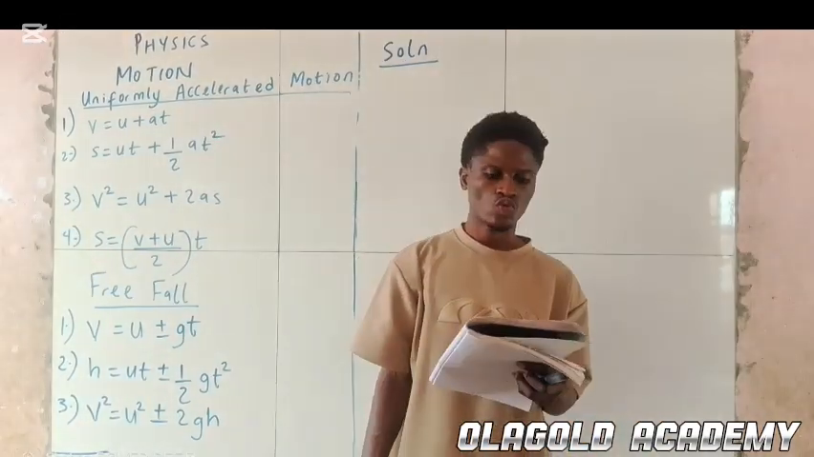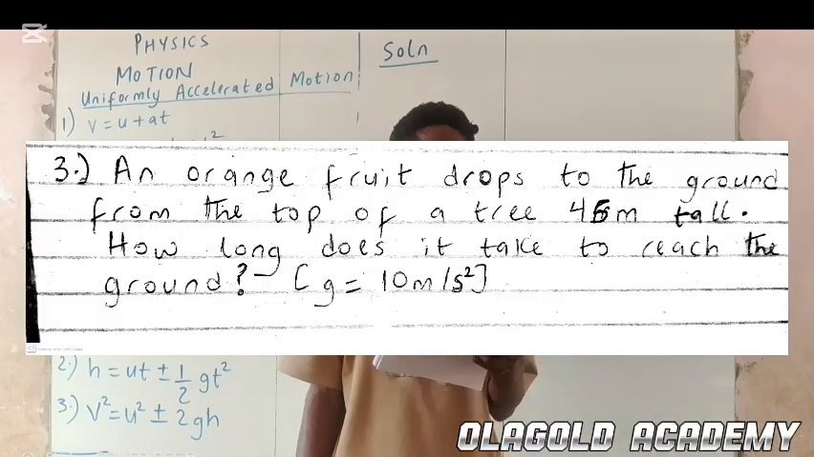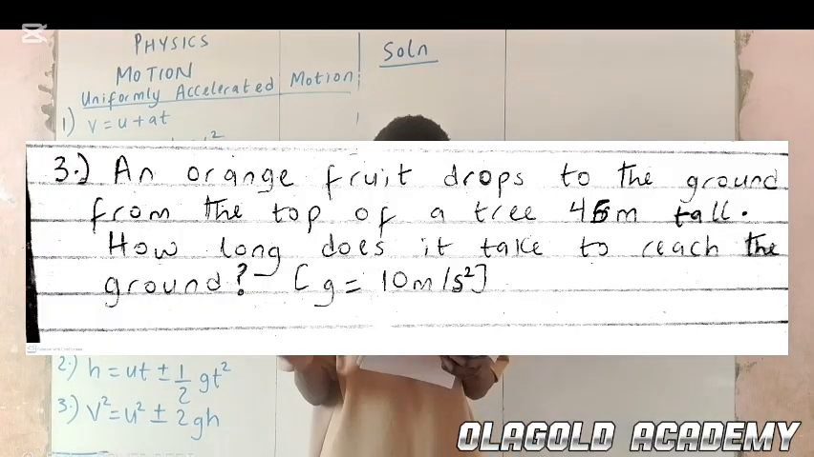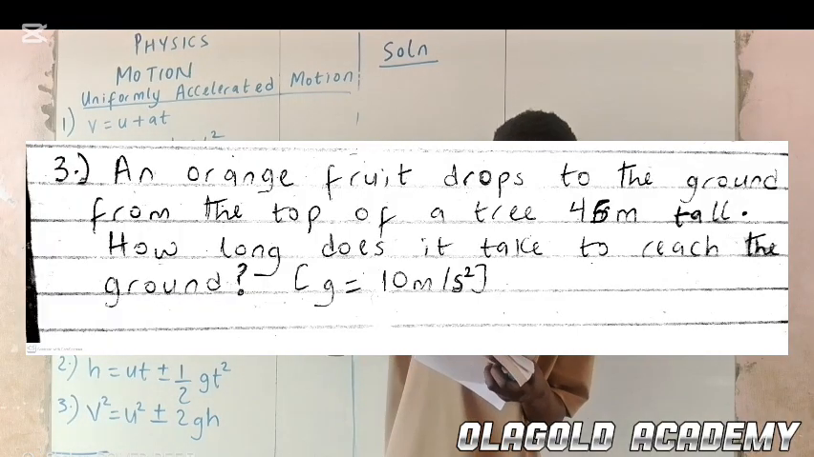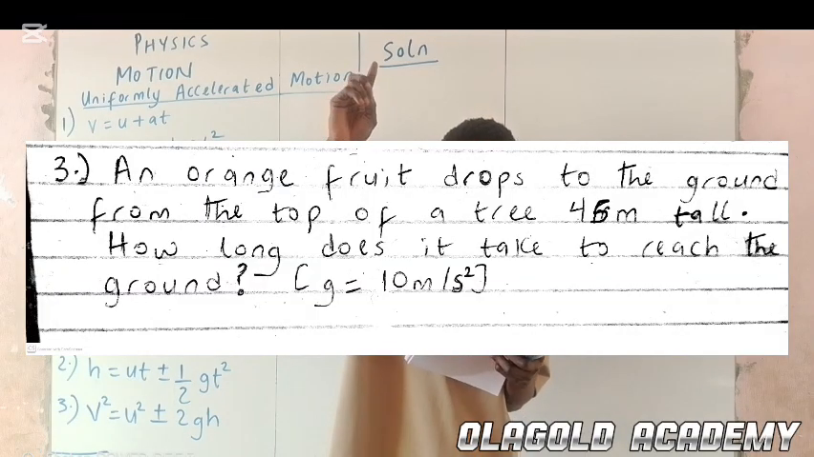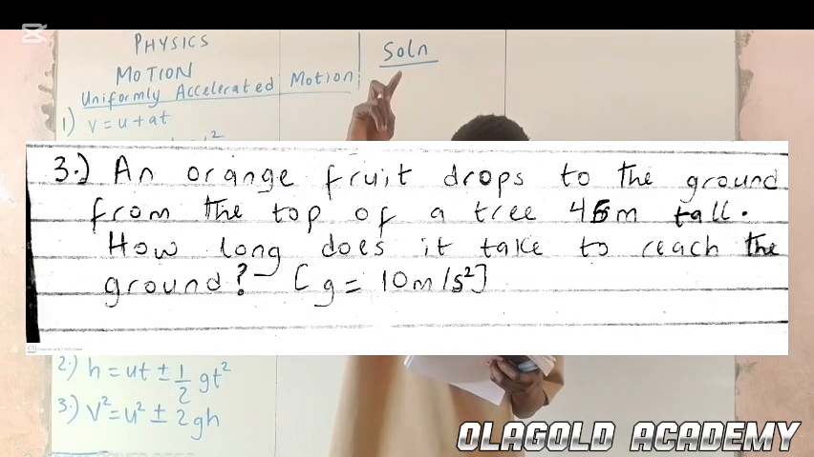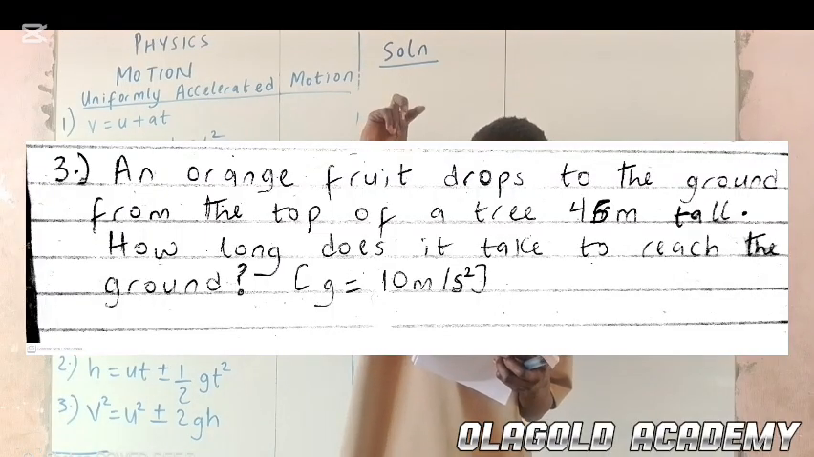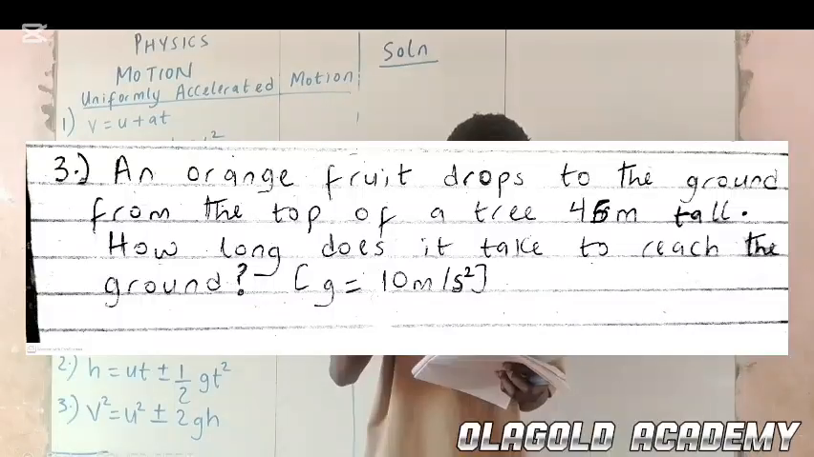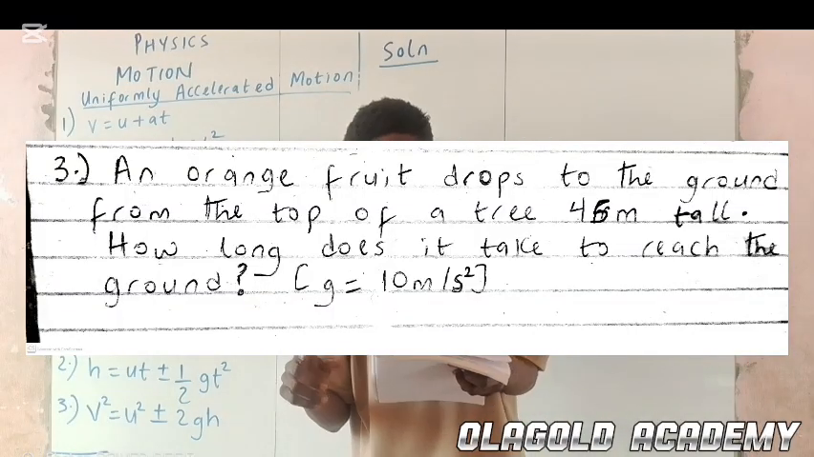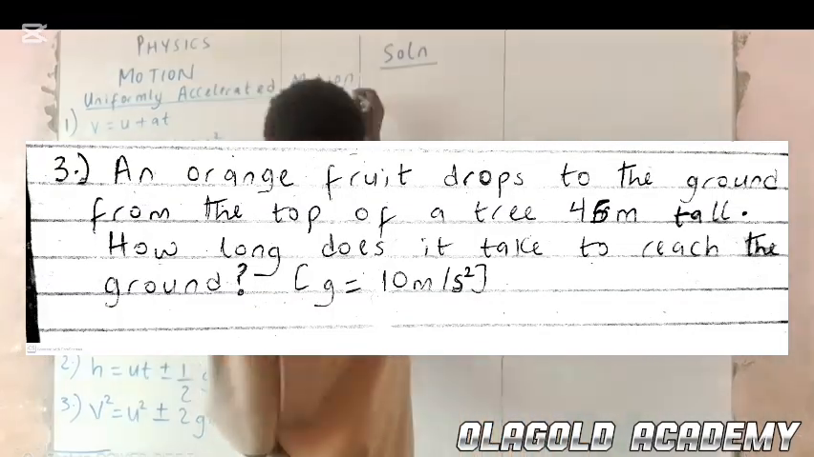Alright, question 3 says that an orange fruit drops to the ground from the top of a tree 45 meters tall. How long does it take to reach the ground? Alright, that is the question there. Now let's go to the calculation.